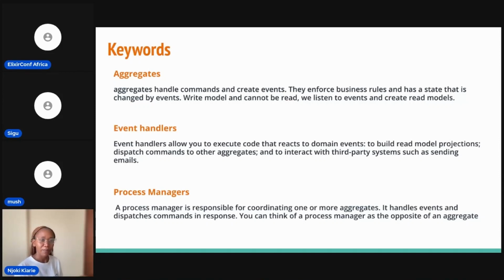And then we have process managers, which do the opposite of what aggregates do. They receive events and dispatch commands. Aggregates can't communicate directly. So assuming we have a bank aggregate, the one that's responsible for accounts, and we have a loan aggregate, they can't communicate directly, so they need a process manager. Think of a process manager as the middleman.